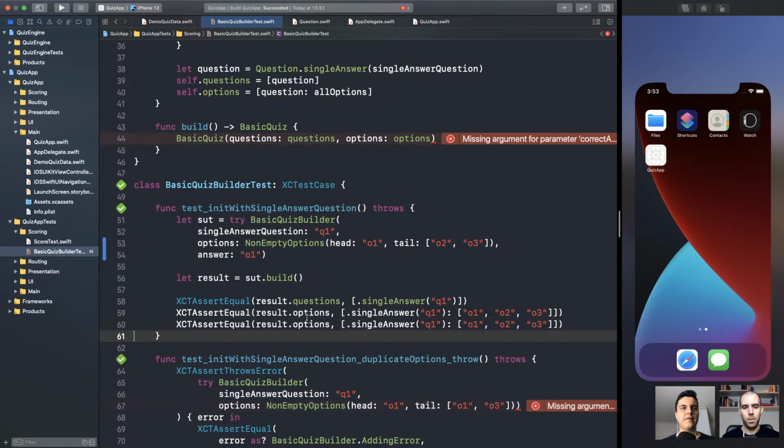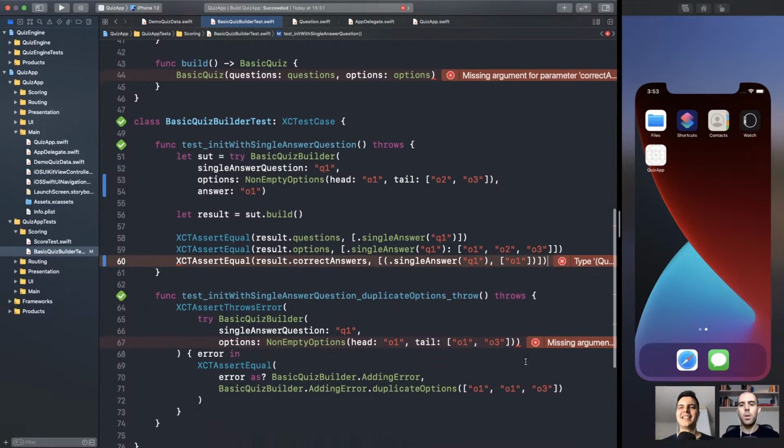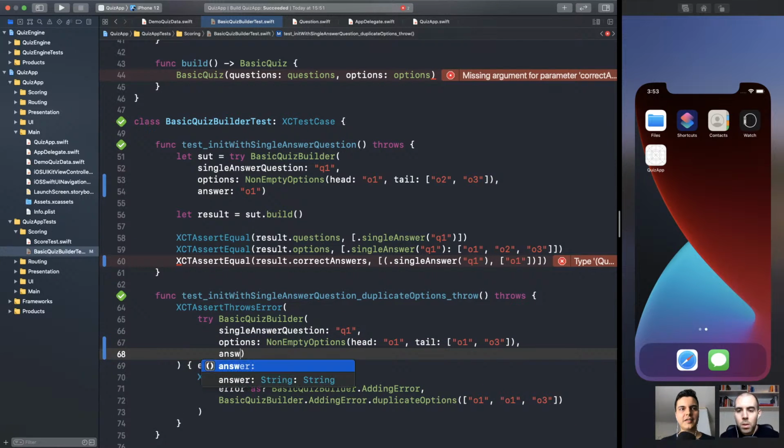So here, correct answers should be an array of tuples. In this case, question 1, answer is a single 01 answer. Make sense? Am I missing something here? Oh, parentheses. Yep. That's it. And one more parenthesis for the assertEqual. We also need to provide an answer here. Ah, yeah. 01. Anything, doesn't matter.